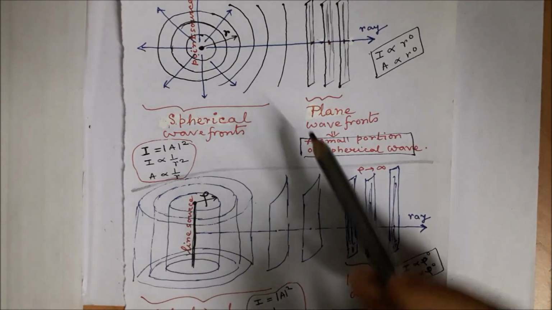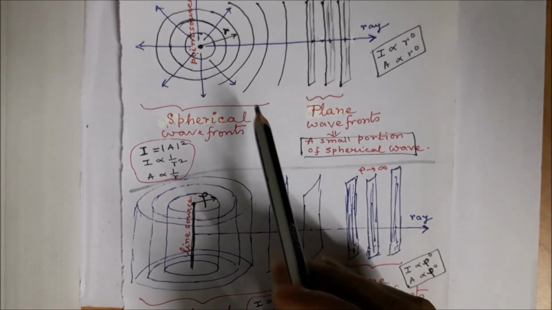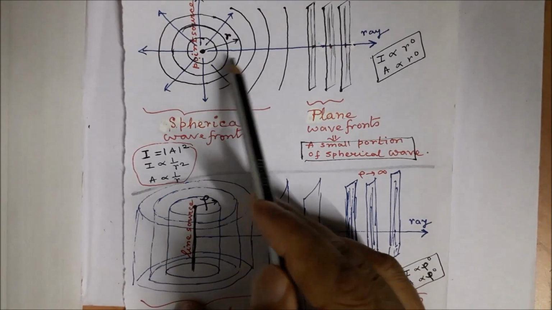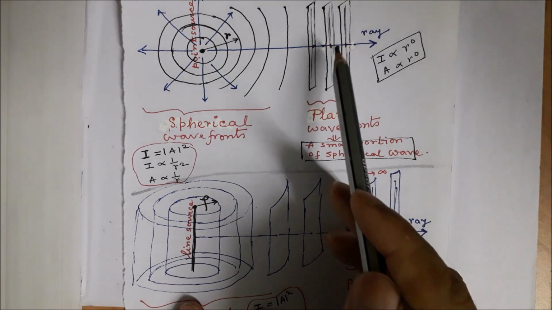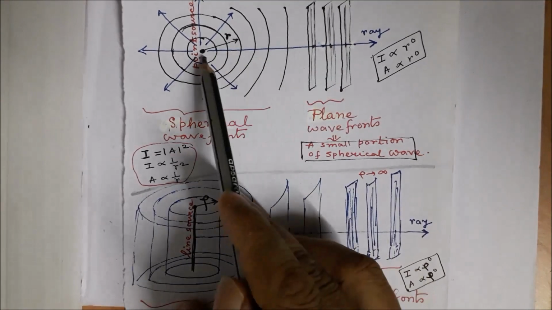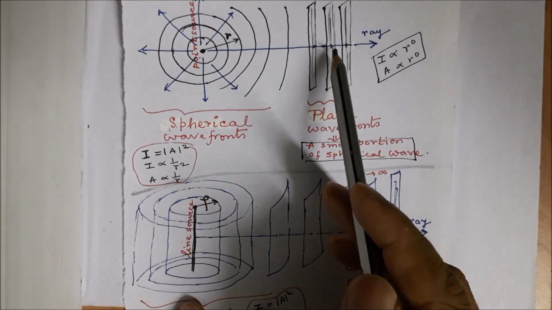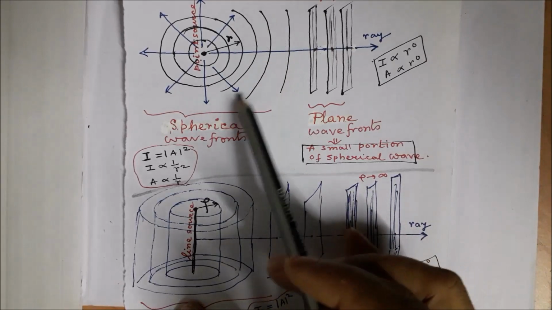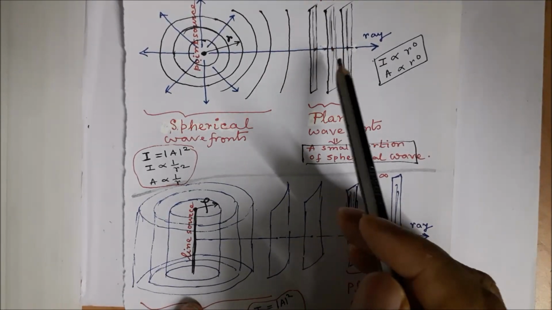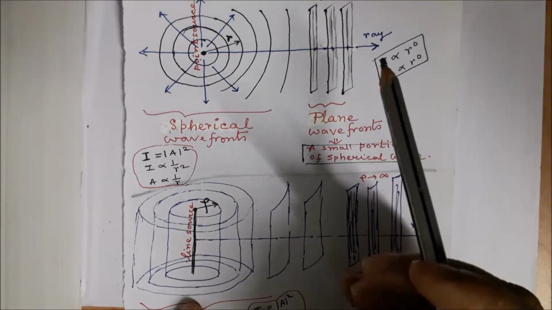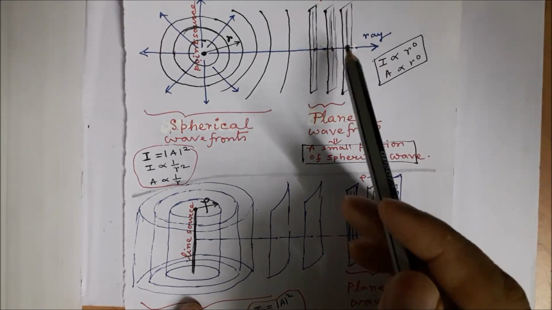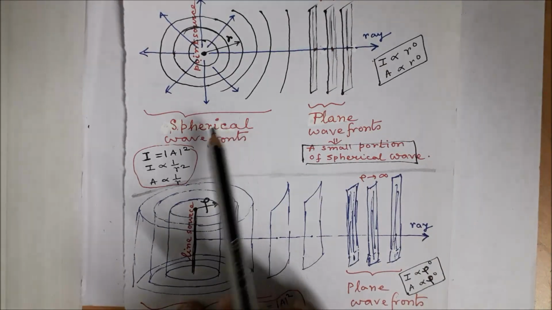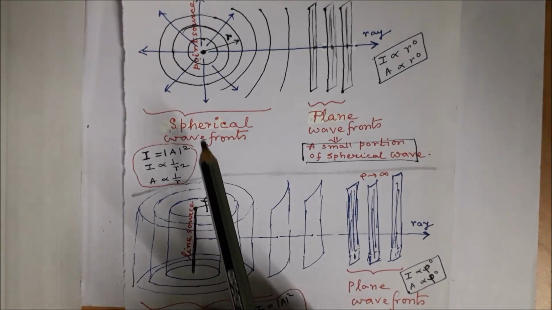Another way to look at the same thing is that if the observer is at a large distance from the source, then a very small portion of this wave will pass through the observer, and that small portion can be treated as a plane wave. So these are the two pictures.